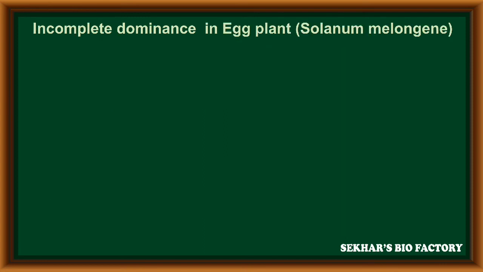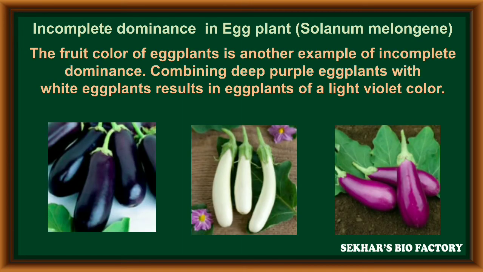One more example for incomplete dominance is the eggplant. It is nothing but brinjal. The scientific name is Solanum melongena. The fruit color of eggplant is another example for incomplete dominance. Combining deep purple eggplant with white eggplant results in eggplants with light violet color, which is also taken as one of the examples for incomplete dominance.